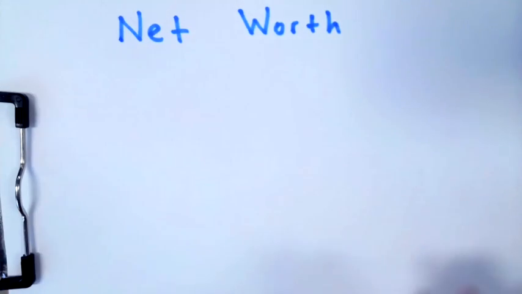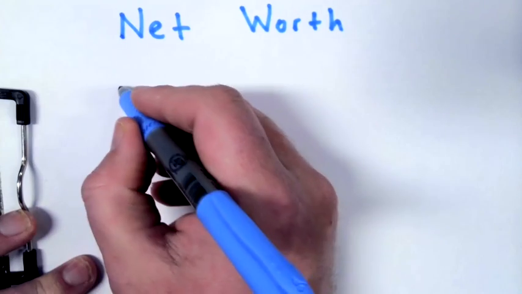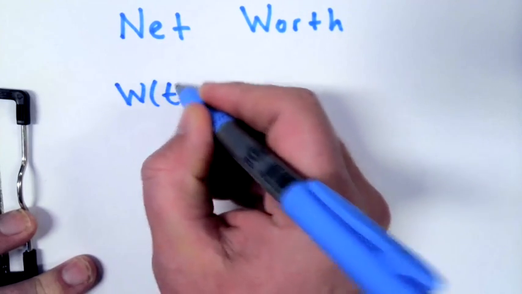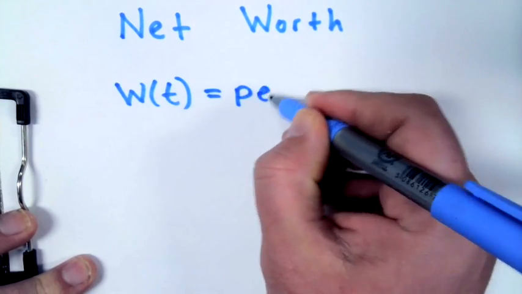Net worth is how much you have in assets minus how much you owe in debts. So this is basically how much money you have, but minus how much you owe to other people. But also your things like houses and cars count as money for whatever they're worth. So let's say that W of T was a person's net worth at time T.